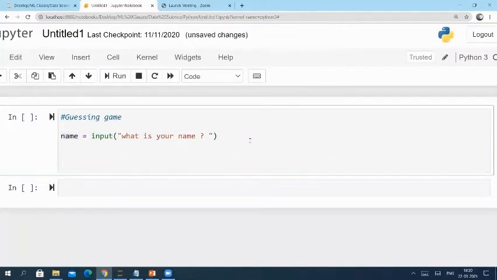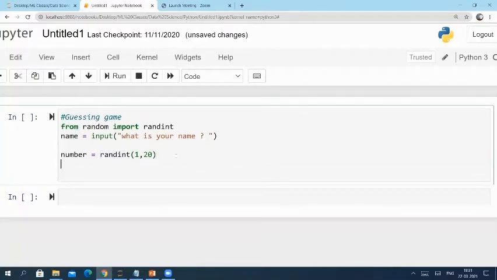Let's generate a number randomly and store it in a variable called number. So how to generate a number? I'm going to use randint. This randint will generate a number between 1 and 20. And this randint should be imported from the random library. Import randint. This randint will basically generate an integer.